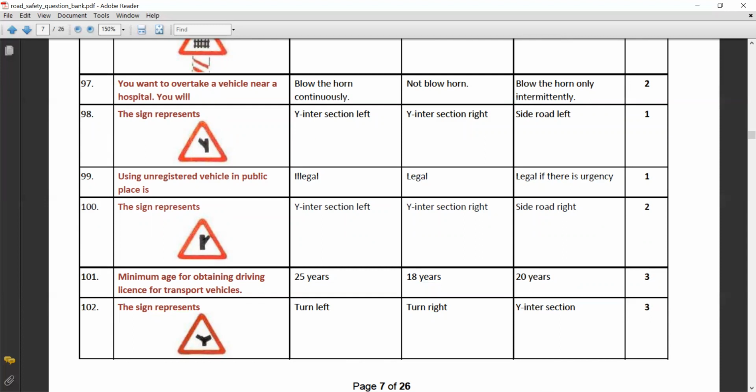Using an unregistered vehicle in public places is illegal. This sign represents Y intersection. Minimum age of obtaining a driving license for a transport vehicle is 20 years. This sign represents Y intersection. The rest of the questions we will take in the next video.